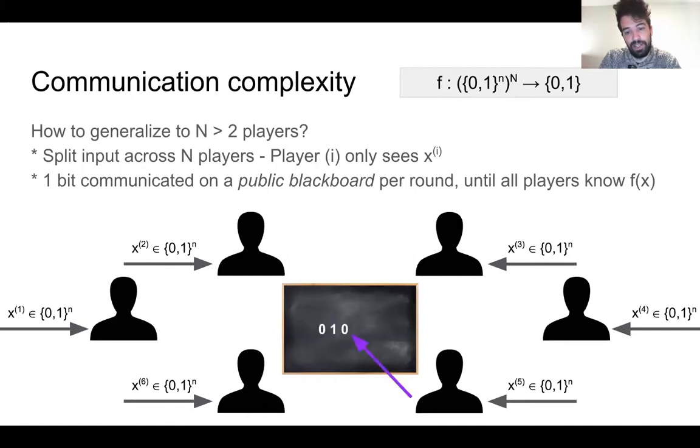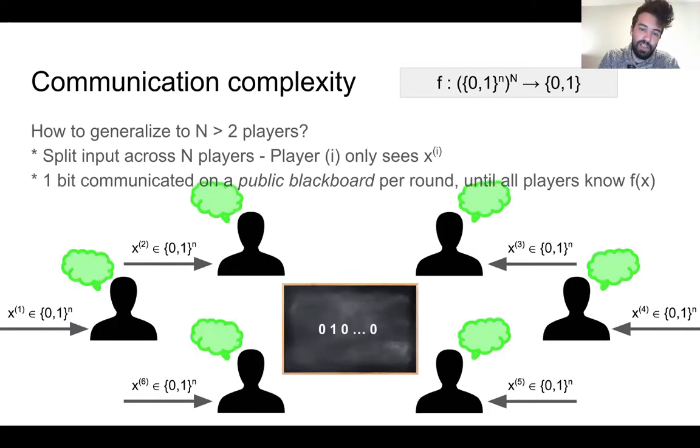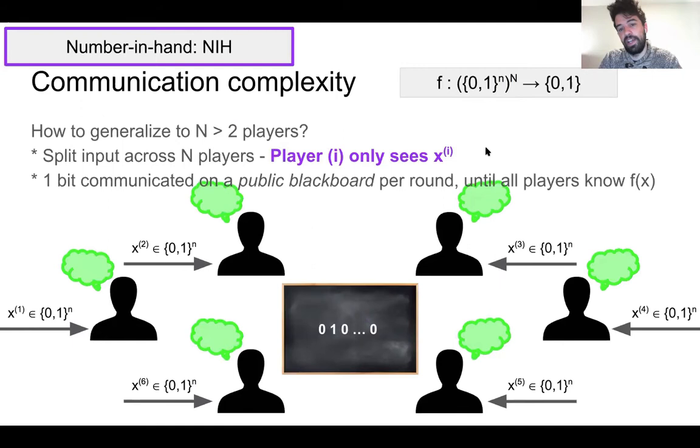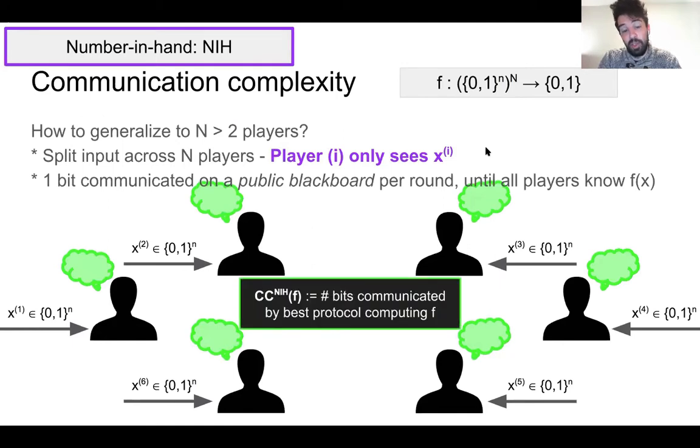Where at each round, one person is using what they're holding to write a bit on the board. And eventually everyone's going to know the answer to the function. This model, where a player is given a piece of the input and they can only see what they're given in their hand, is appropriately called the number in hands model. And the communication complexity with respect to NIH protocols is what you'd expect: how many bits you need to communicate in such a protocol in order to compute the function.